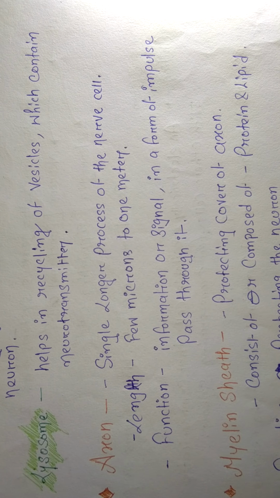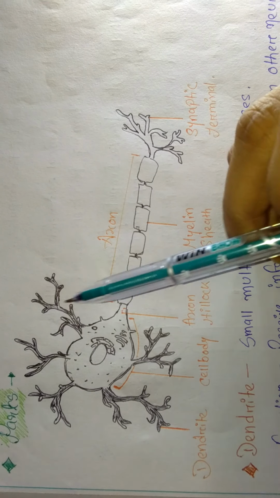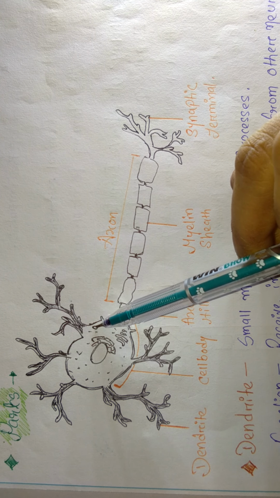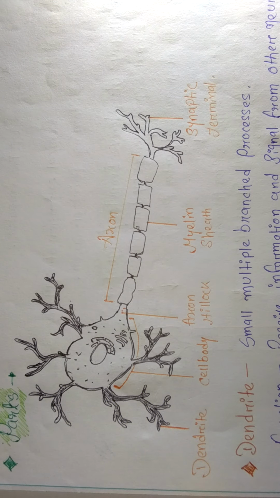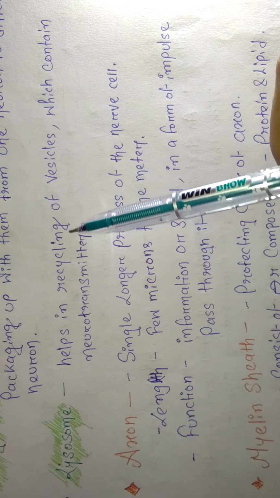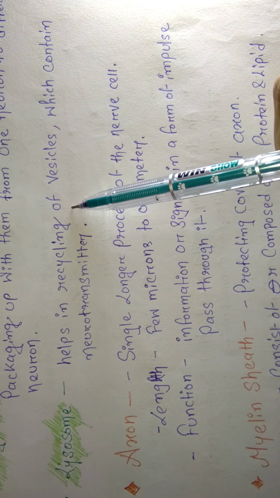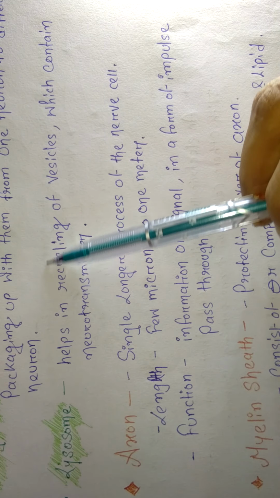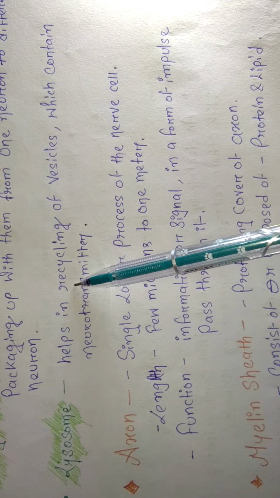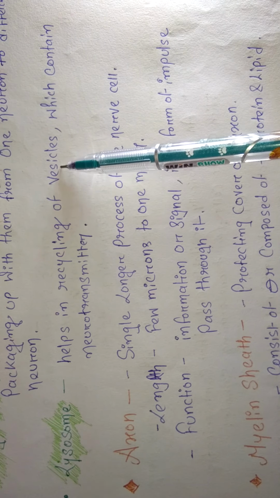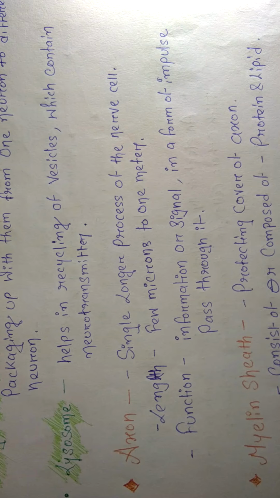Now the lysosome. Let me show you the diagram. This small round portion is called the lysosome. The lysosome helps in recycling of vesicles which contain the neurotransmitter. Recycling means we can use the vesicles again. I will show you a diagram later, and you will understand what vesicles are.